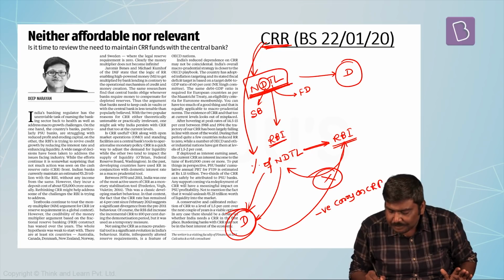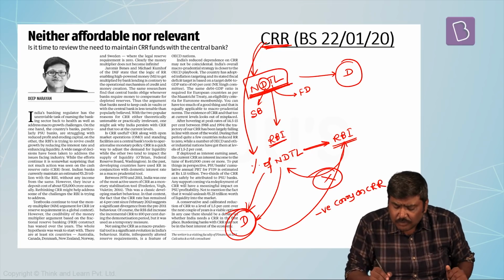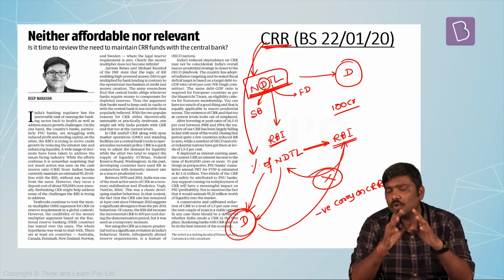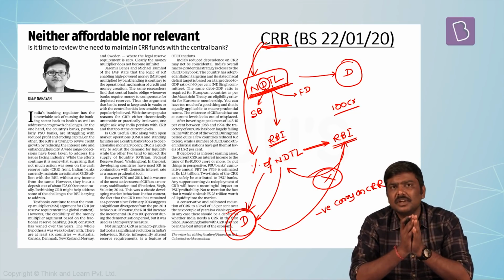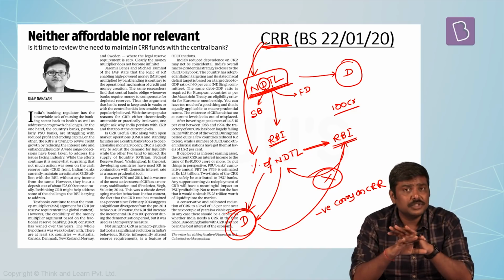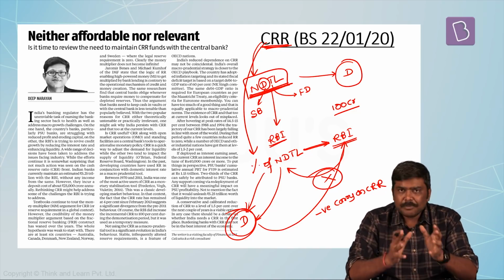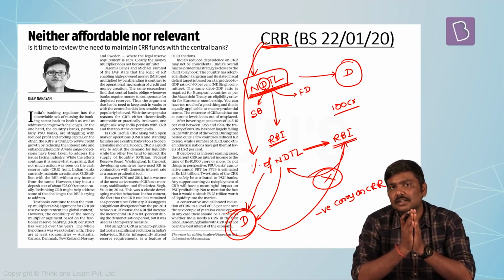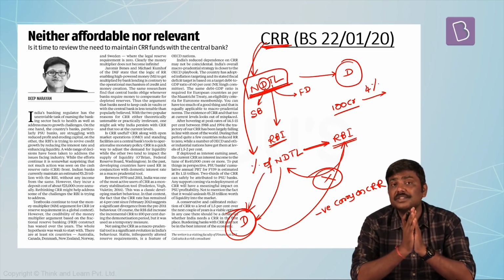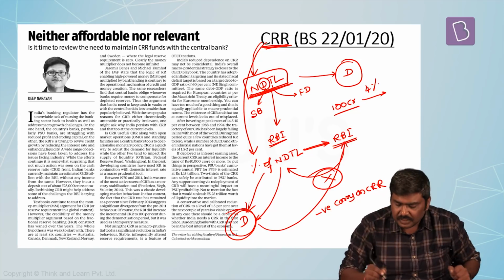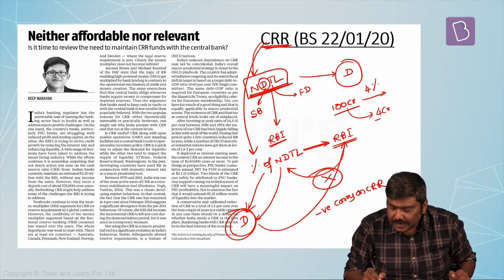Let me take an example. Imagine I've got 100 crore rupees. I'll go to a bank and deposit this 100 crore rupees, either as a time deposit or a demand deposit, don't worry about it. And right now CRR, let's say, is 4%, which means the bank has to take away 4 crores out of this and deposit it with RBI.